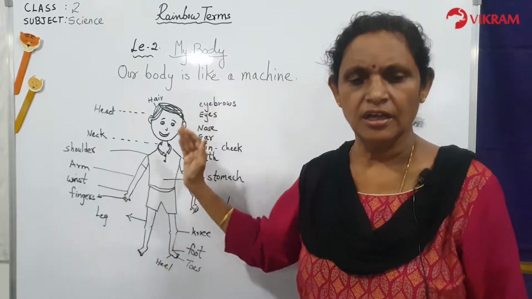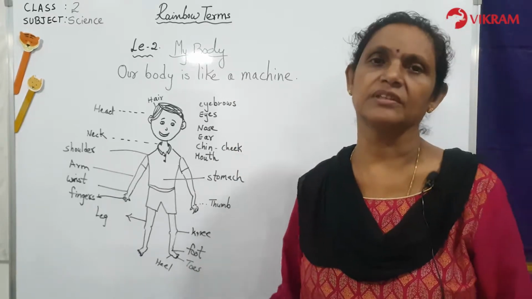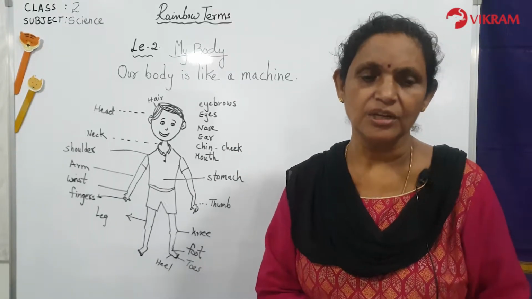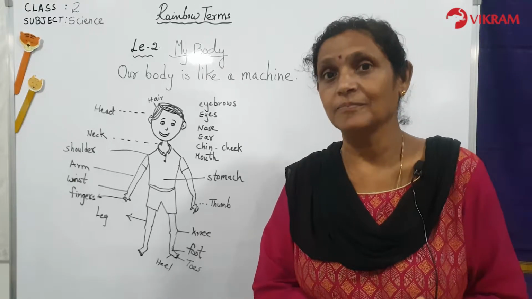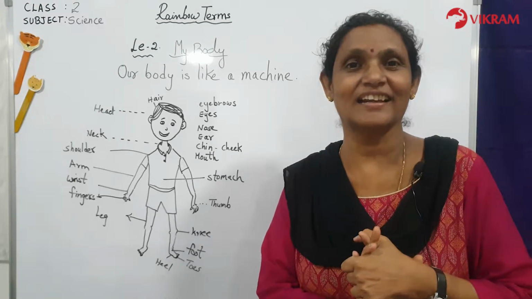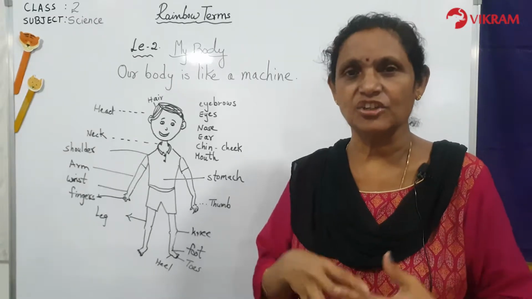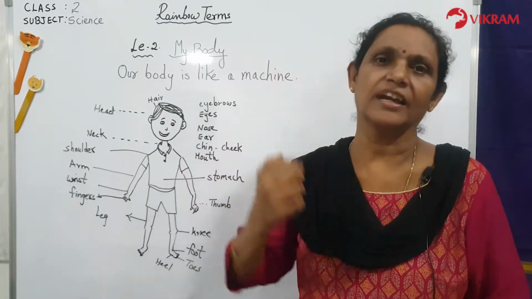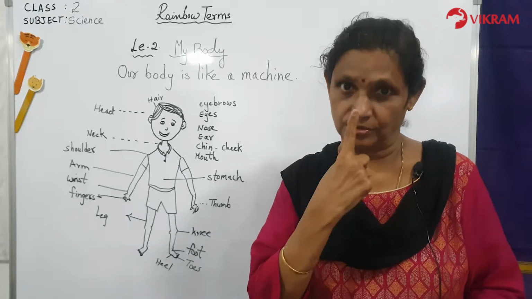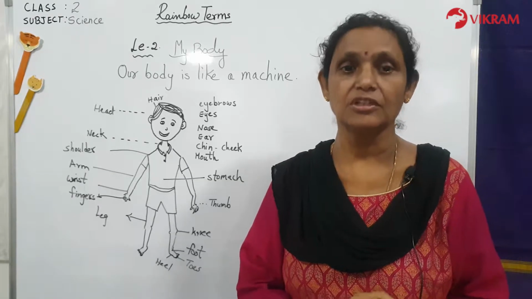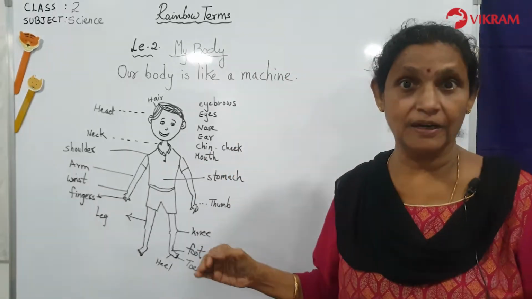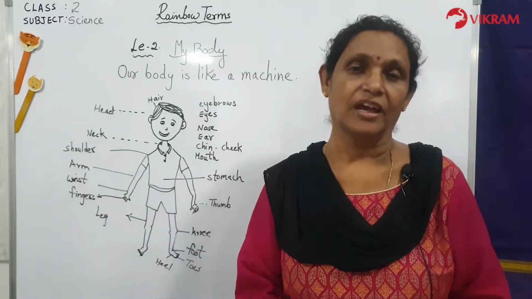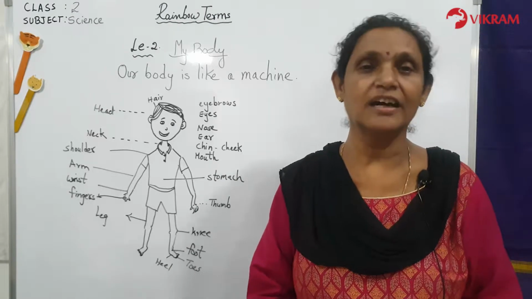So children, we can play a game also with this. Suppose we ask you a game like the Simon Says game. You know what the Simon Says game is? Yes, teacher must have done that in class. So she will say, Simon says, show your head. Then you have to show which is your head. Simon says, show your nose. Then you have to show your nose. So children, see that you can play this game with all the body parts with your friends also, and with your brother and sister at home also.